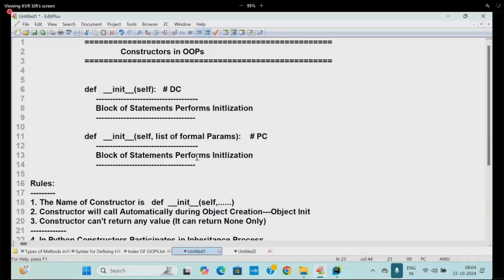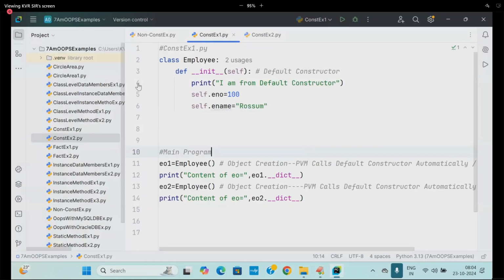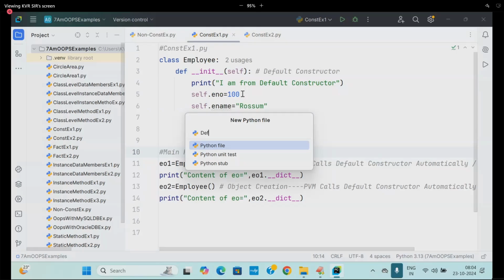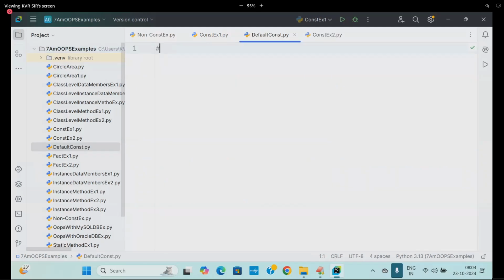For that purpose, I will go for a constructor. One more example. So I'm going to write it. Default constructor example dot py. So there I'm going to write it. Program for initializing multiple objects of the same class with the same values.